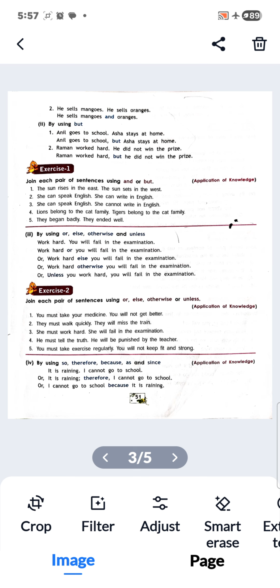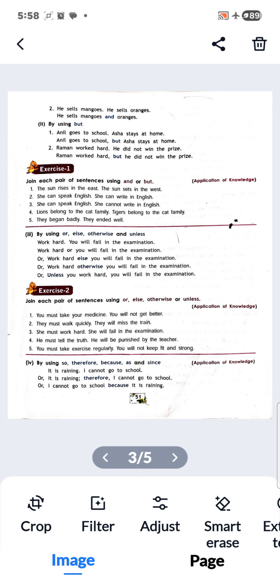Work hard or you will fail in the examination. Work hard, else you will fail in the examination. Work hard, otherwise you will fail in the examination. Unless you work hard, you will fail in the examination. So, the same example we can use with or, else, otherwise, and unless.